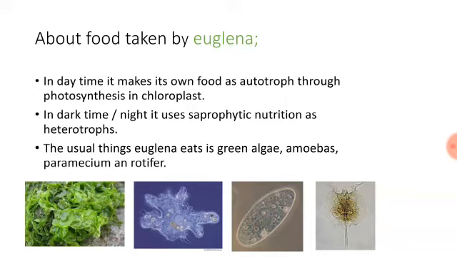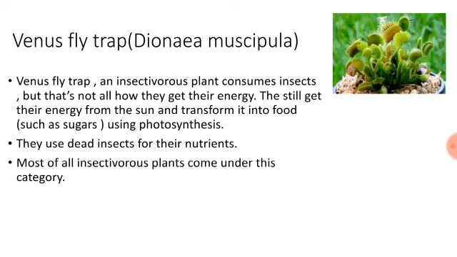So let's know about something that is from the plant kingdom. Venus flytrap. Venus flytrap, an insectivorous plant, consumes insects, but that's not all how they get their energy.